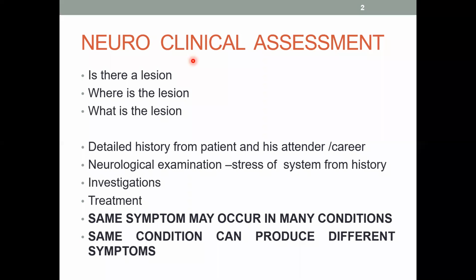So it is very, very important in neurology to get a detailed history before you do a focused examination. Neurological history taking and examination will take time. When you begin, it will be about 1 to 1.5 hours. Later on, at consultant level, it is 15 minutes for a new patient and 10 minutes for an old patient. But before that, you have to have a detailed history, so you have an approximate differential diagnosis in your mind. Only then can you ask for appropriate investigations and plan the treatment and management.